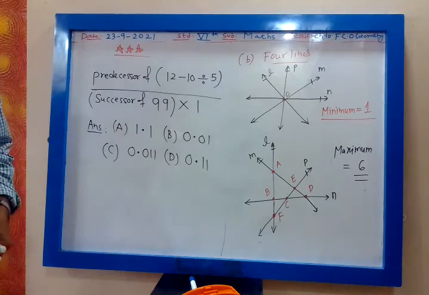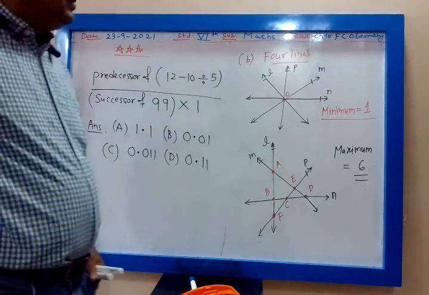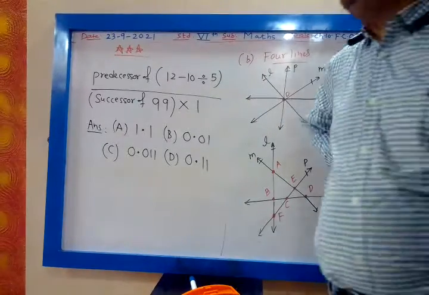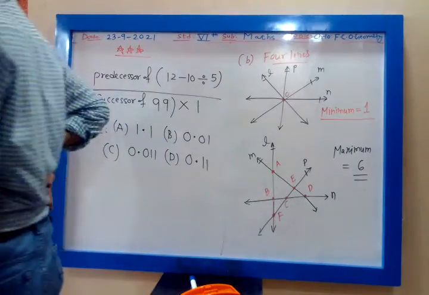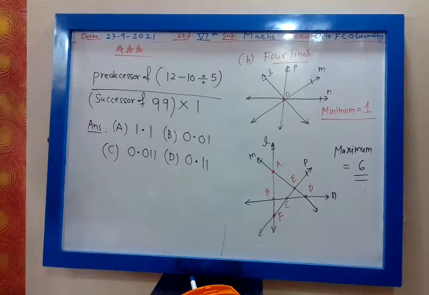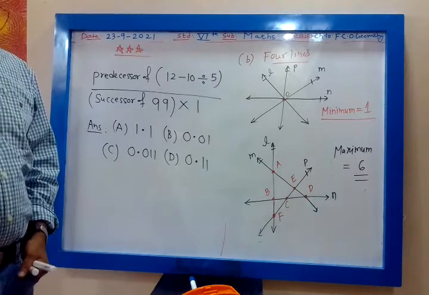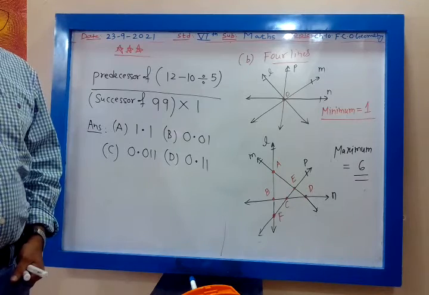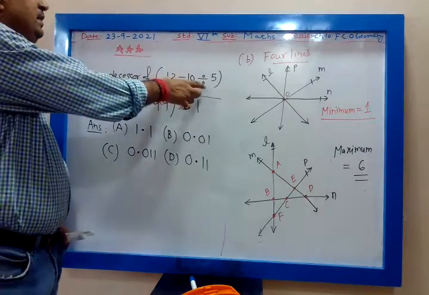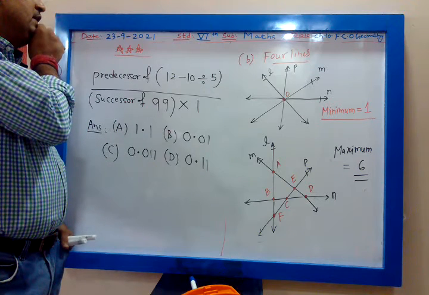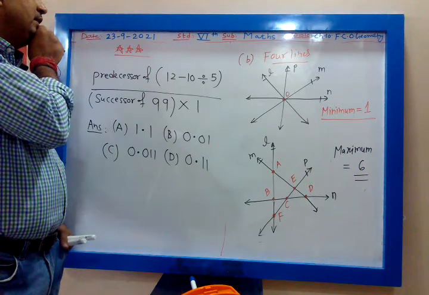You have studied BODMAS also. Chalo, my dear, you have to apply your brain. First you simplify this, then you find the predecessor.